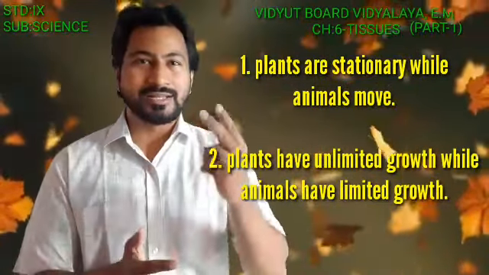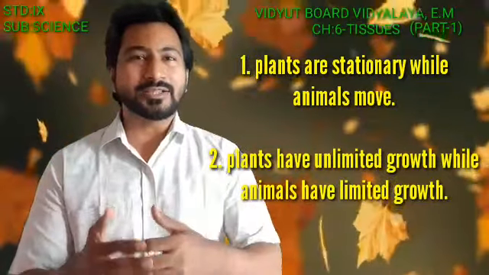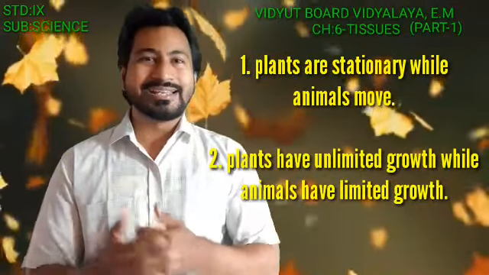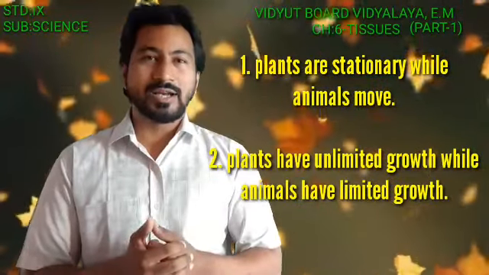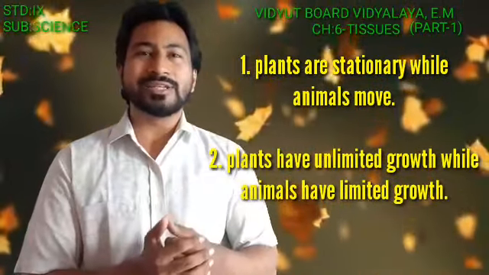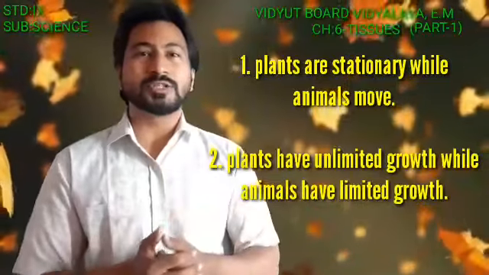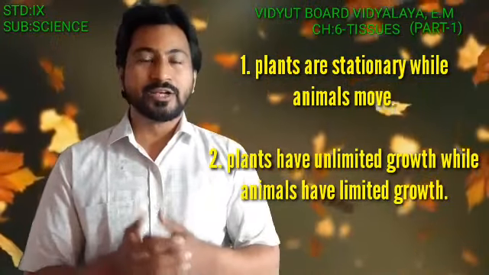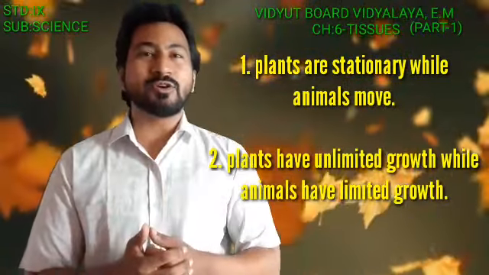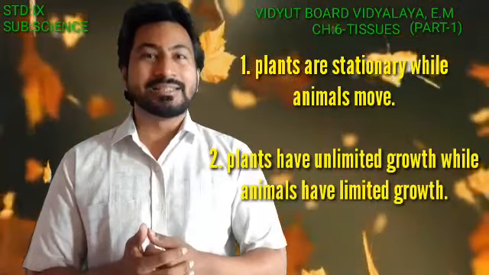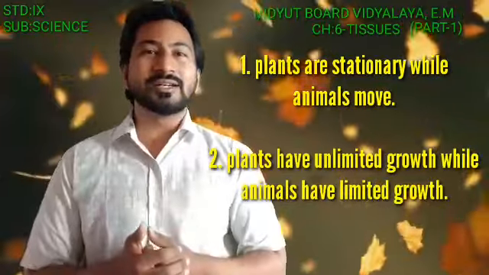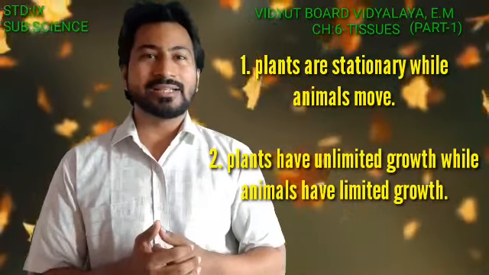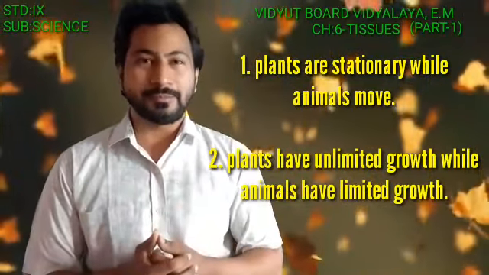And the second one is the pattern of growth. In plants, the growth is unlimited, while in animals, the growth is limited up to a certain extent. So the tissues in plants help the plants to increase in length throughout their lifetime.